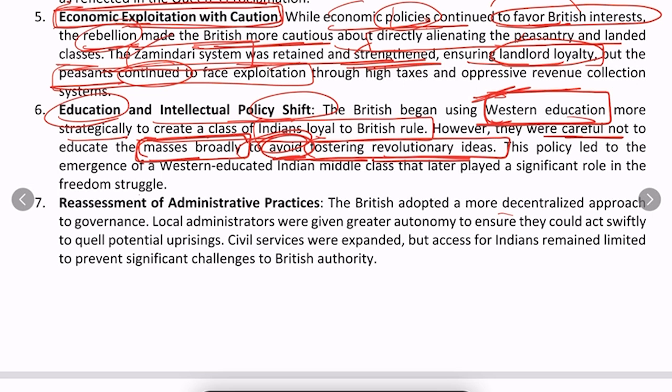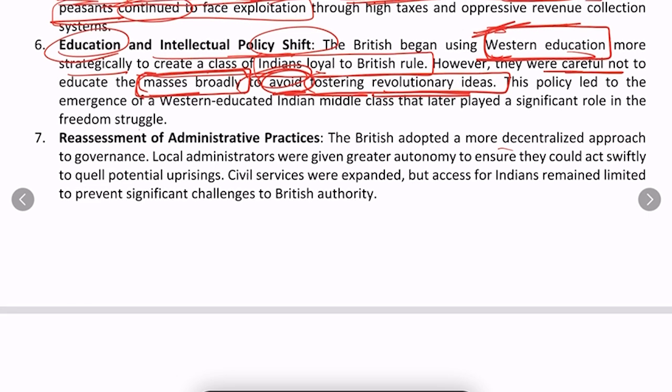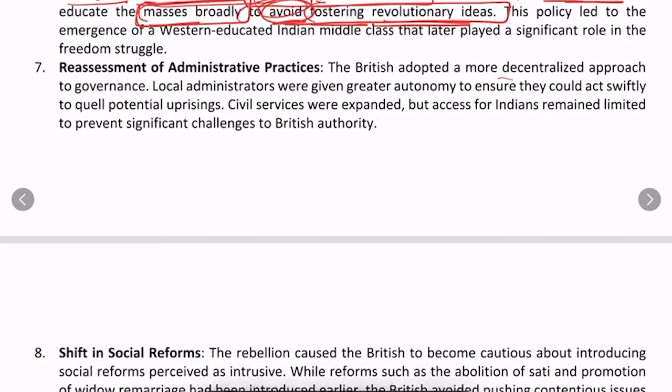That's why they wanted to educate only a few people, and that too through Western education, so that they got human resources to run their administration. The people who are educated must be given Western education, so that the people are Indian but Western in their outlook.